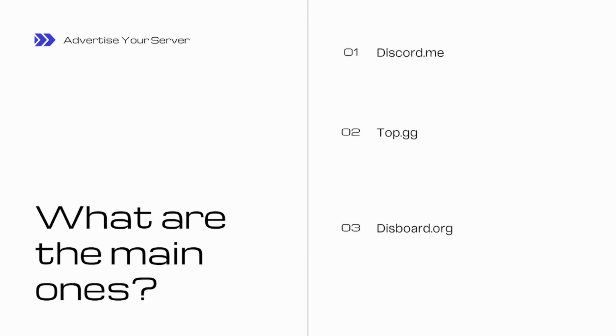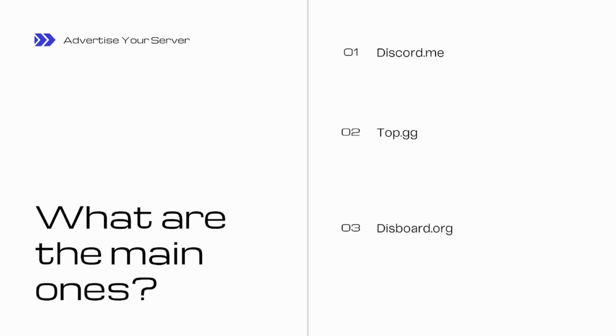Top.gg is really good for new servers because it has a massive gallery of servers, and it has good SEO as well. Finally, Discord.org is one of my favorites just because it's free. There's no auto bumping or anything like that, so everyone is on the same page here. Discord.org has millions of servers listed on it, and it's one of the fastest growing Discord server lists there are. They are looking at making premium services, but that's not at the moment. It has a bumping system where you can bump with the bot in the server, but if you have multiple servers, there's a cooldown of 30 minutes per bump per user, or per account essentially.